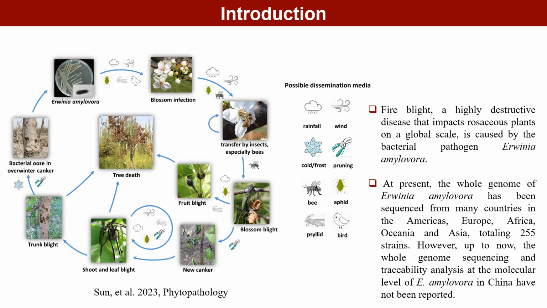The initial occurrence of fire blight in China was identified in Ili, Xinjiang in 2015 and severely damaged apple production in 2016. It spread to the Korla region in 2017, causing significant damage to Korla fragrant pear, and subsequently spread to Gansu in 2020. At present, the whole genome of Erwinia amylovora has been sequenced from Americas, Europe, Africa, Oceania, and Asia, totaling 255 strains. Up to now, the whole genome sequencing and traceability analysis at the molecular level of E. amylovora in China have not been reported.